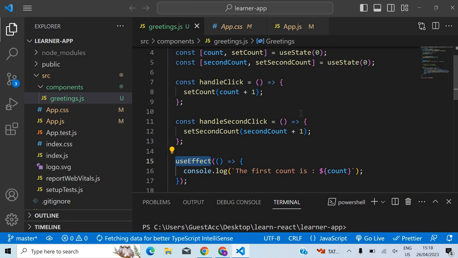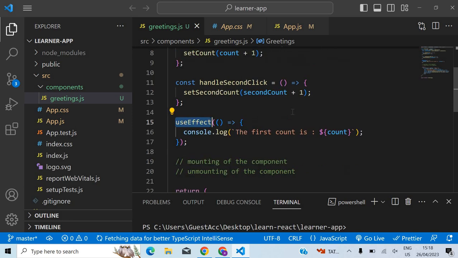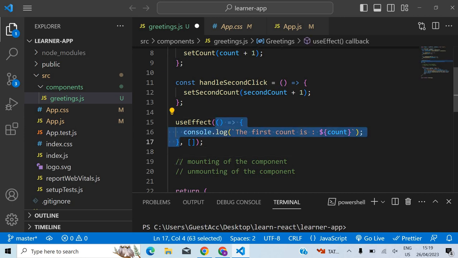So to say it in a very short and precise way, useEffect takes two arguments. The first one is a function, and the second one is a dependency array. This function will run at least one time. For every component, if you define any useEffect, that function will run at least once, and that is during the mounting of the component. And after that, whenever the variables in the dependency array change, the function will run.